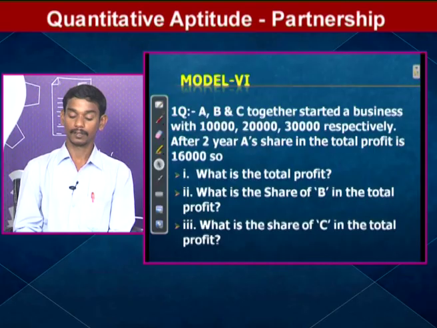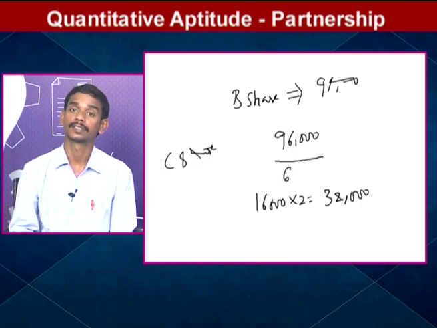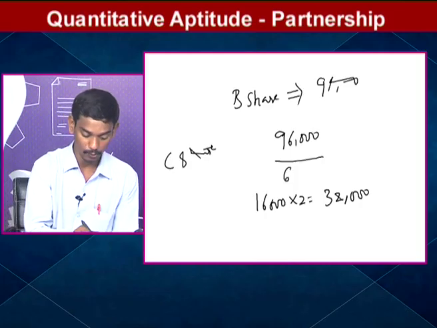And one more question. What is the share of C? C's share: 1 part means 16,000, so 3 parts means 16,000 into 3, which is 48,000.